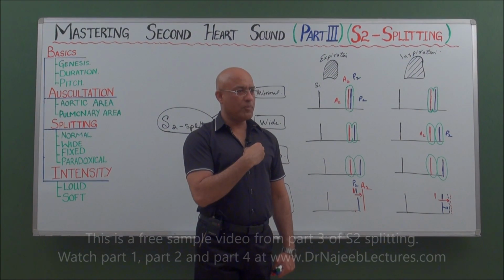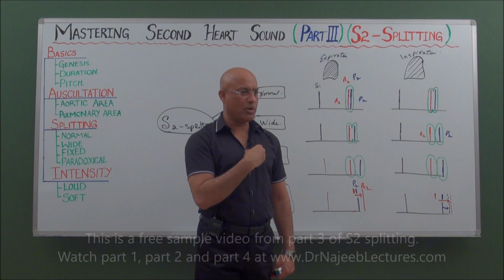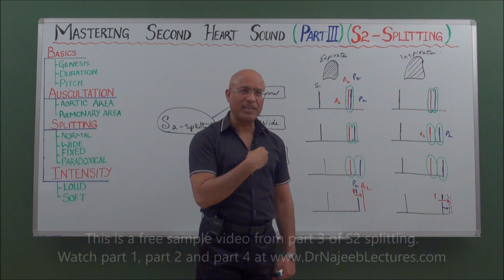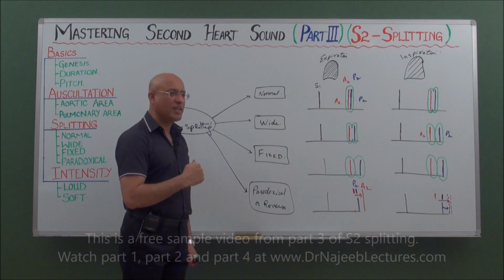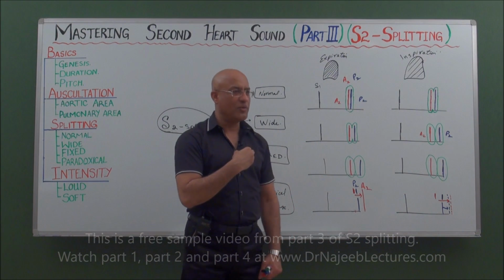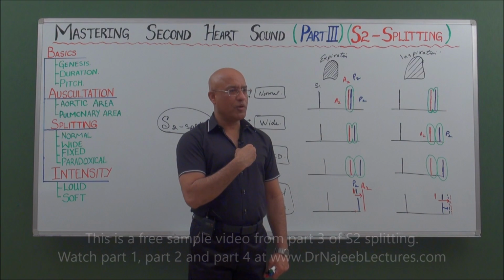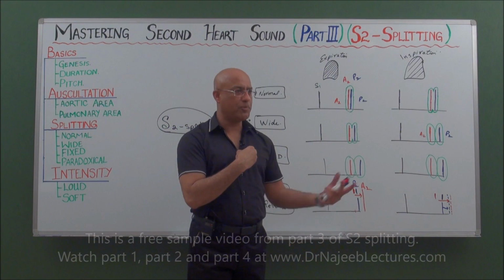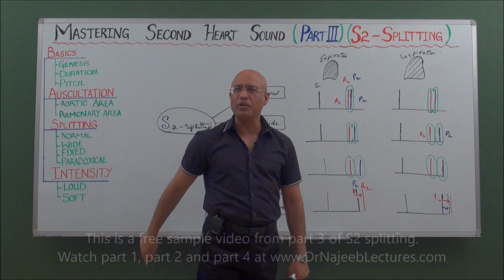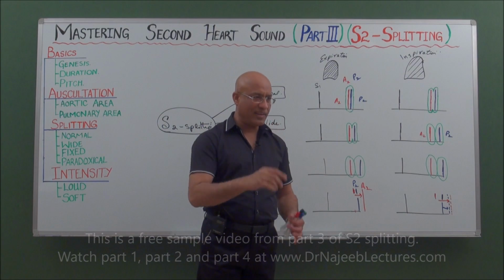Loop, drop, loop, drop, loop, drop. Wide splitting, very good. And now we come to another pattern. You put the stethoscope here. First expiration, then inspiration. Loop, drop, loop, drop, loop, drop. Fixed, very good. So these are the 4 patterns, right?